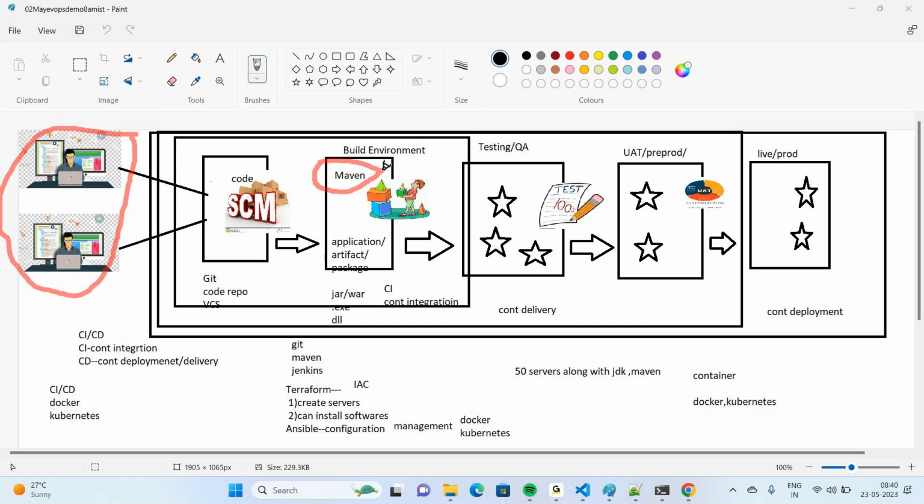So to convert code into some application format, we are going to promote this code into the second box, called Maven, that is called the build environment. Here the build environment will have a number of build servers where exactly the code is built. As a part of our course, we are going to learn Maven as a build tool. If code is given to Maven, it is going to create an artifact. The input for Maven is what? Code. If code is given, the output of Maven is something like jar files or war files, .exe, DLL files.